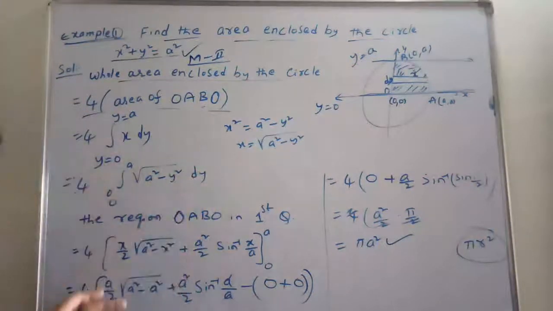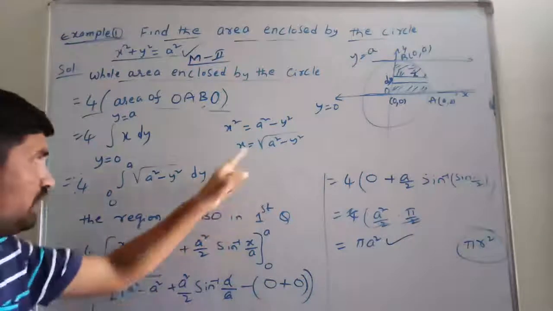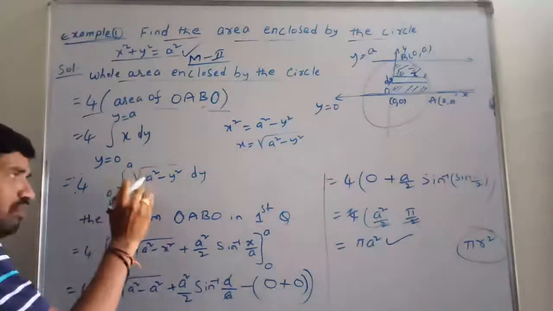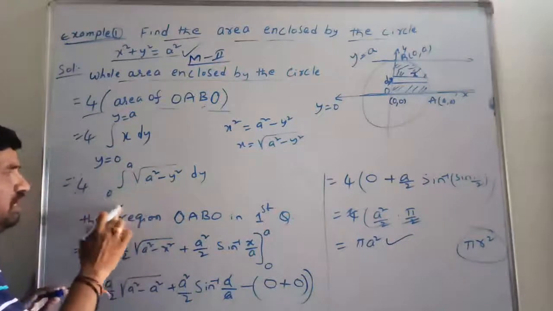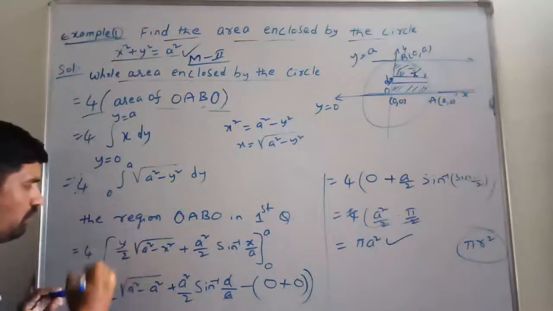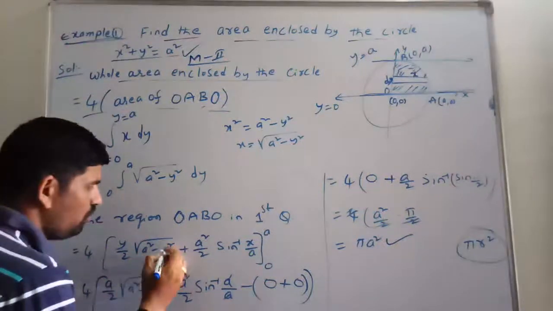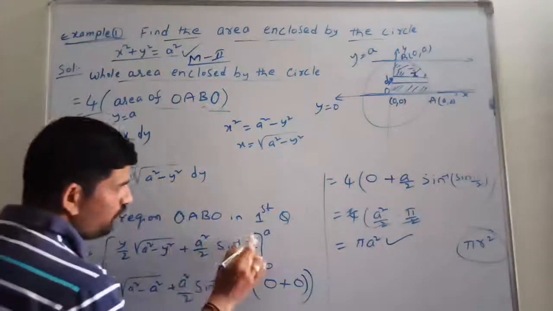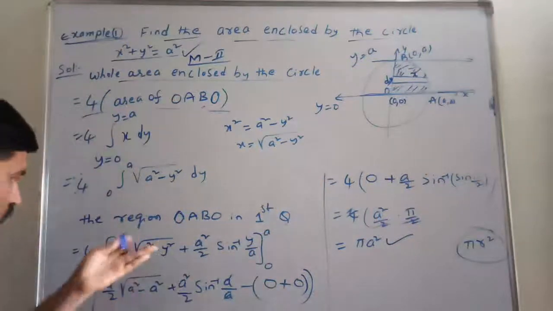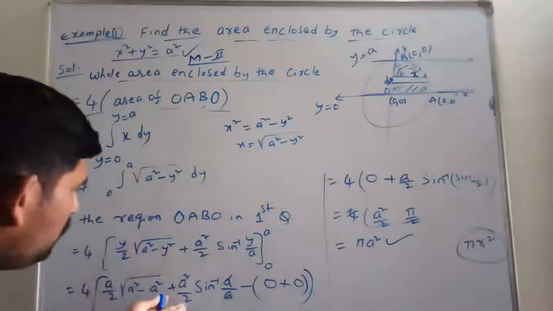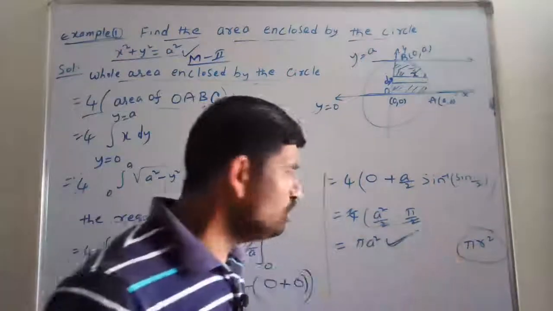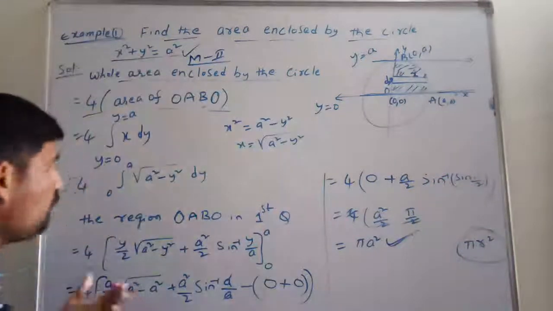The formula is the same, but in place of x we have to write y. The limits, lower and upper, are the same. Substituting y as a and simplifying, again we get pi into a square. This is the solution of this question.